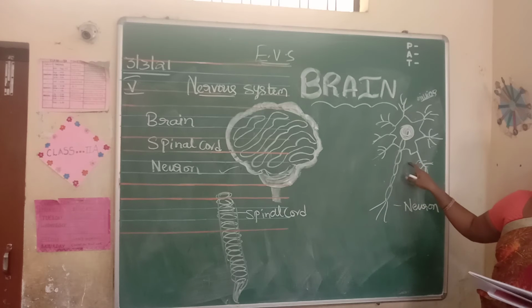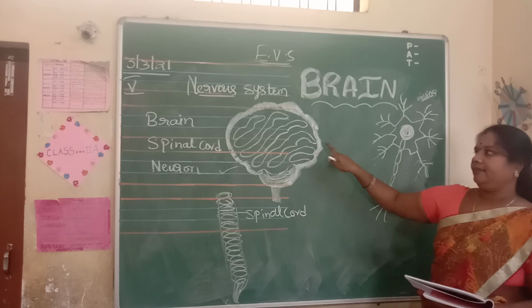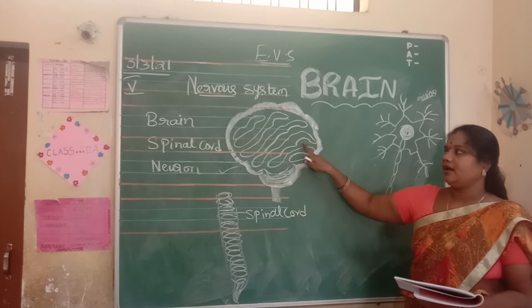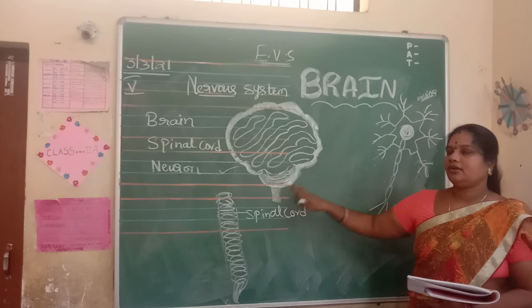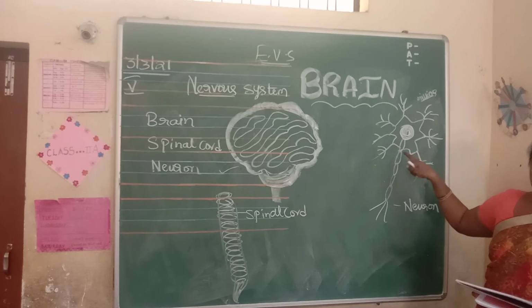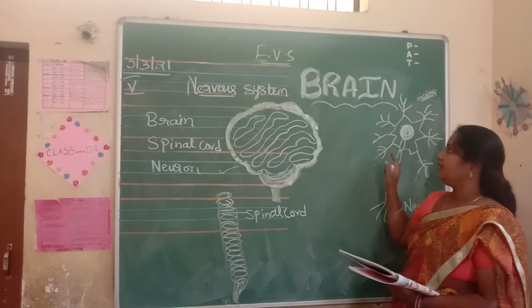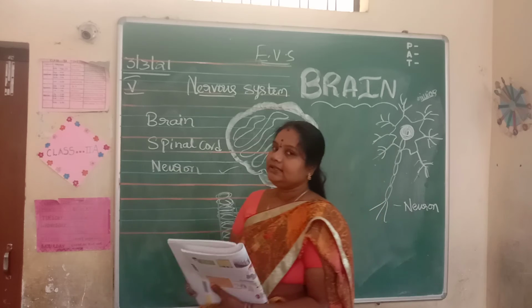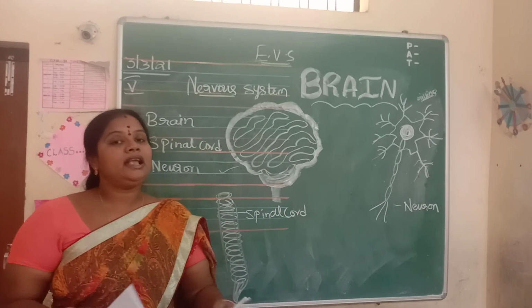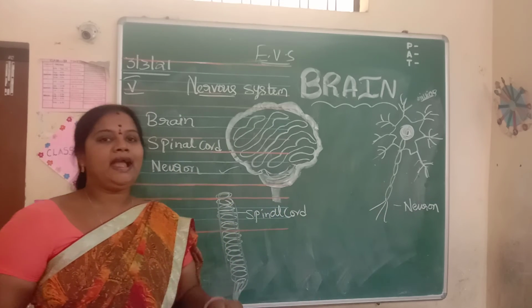As neurons are interconnected with the spinal cord and brain, all the messages go from brain to spinal cord, and these neurons are present in the nervous system. So brain, spinal cord and neuron together form a nervous system. Not only this, we are performing many activities.